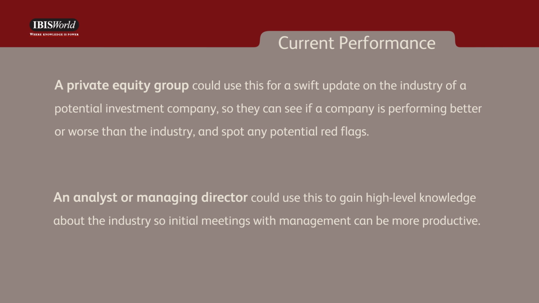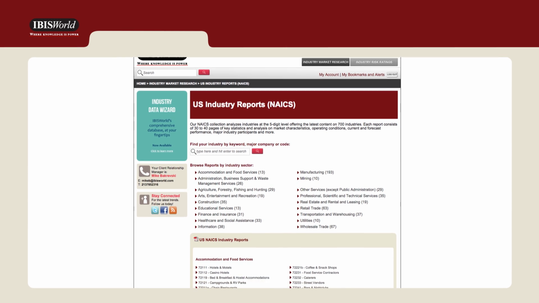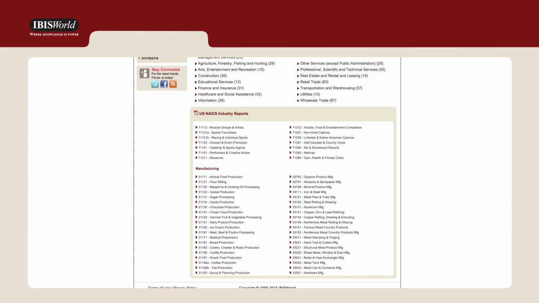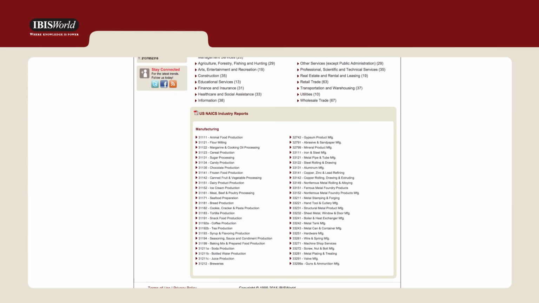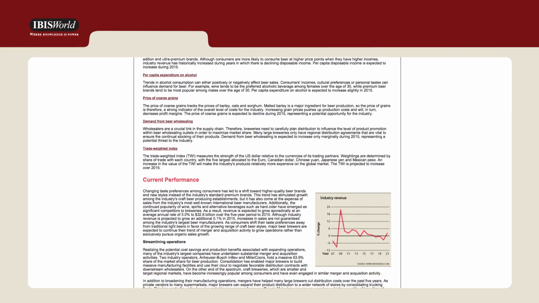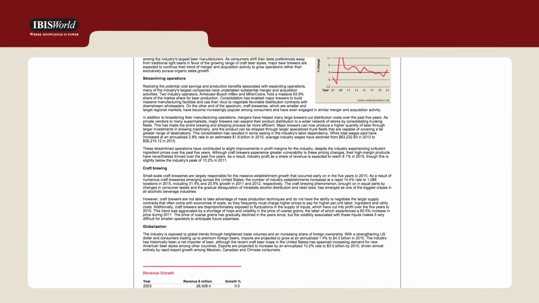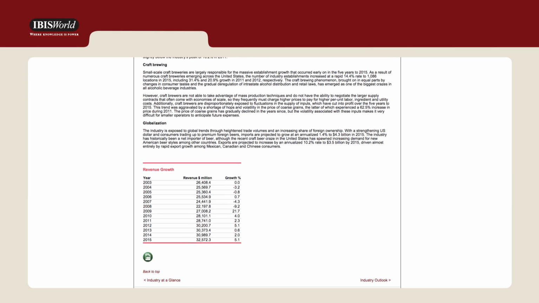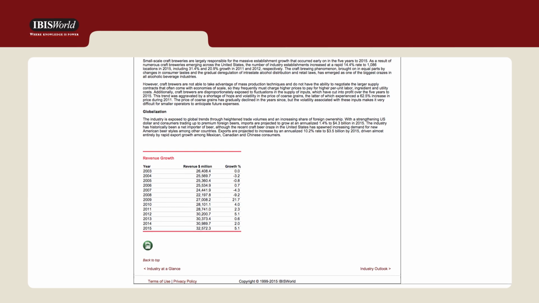In summary, the Industry Performance chapter is important because it provides insight and analysis of the key factors outside the control of an individual business that help determine the industry's performance. It also tells you a story of the key events and themes that have affected the industry over the past 5 years and how operators have coped.